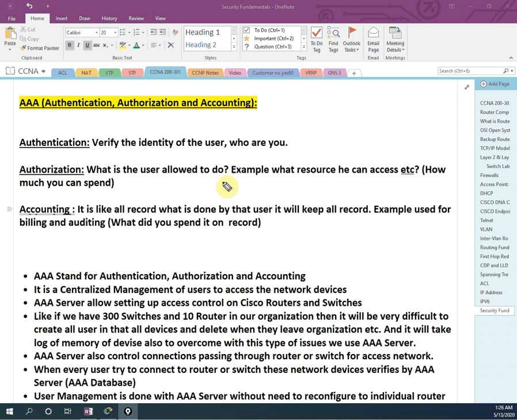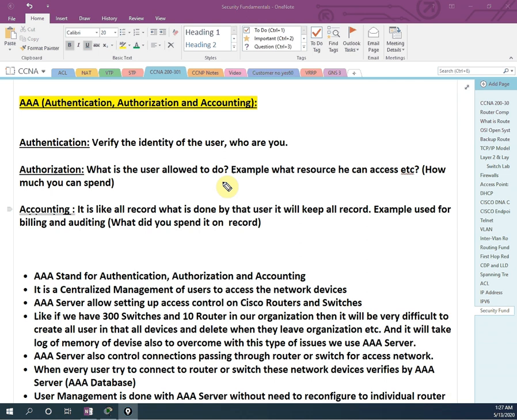In network language, we can say what the user is allowed to do. For example, what resources they can access and what they cannot access. You are authorized to perform this operation, and not authorized to do that one. A general example: if you are working in an organization, you cannot see the payroll server because you are not authorized.